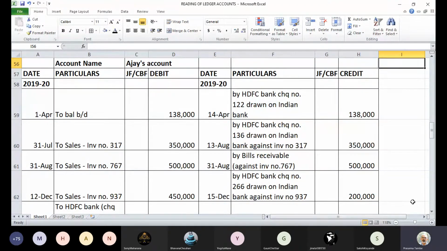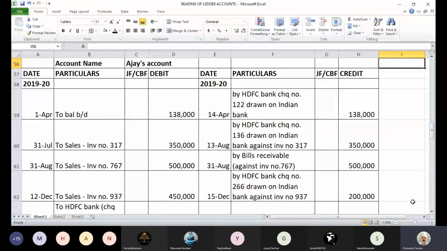Yes. Have you understood the first 2 transactions? No, sir. Can you repeat once again? See, we have an opening balance on 1st April, 1,38,000. That is the balance carried forward from last year. Can you see that entry? What's your good name? Someone who asked the doubt?